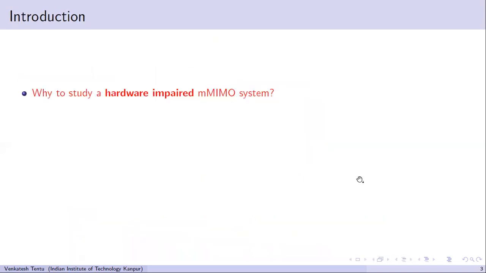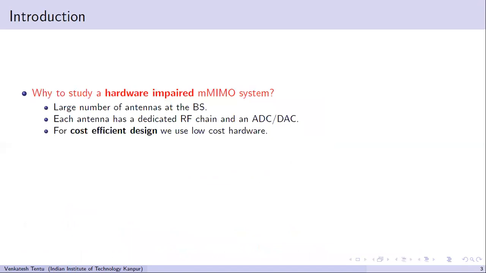Now we'll see why we are considering a hardware impaired system. As we know, massive MIMO consists of a large number of antennas at the base station, and all the antennas have a dedicated RF chain and an ADC DAC. So for a cost effective design, we need to use low cost RF chains and ADC DACs.